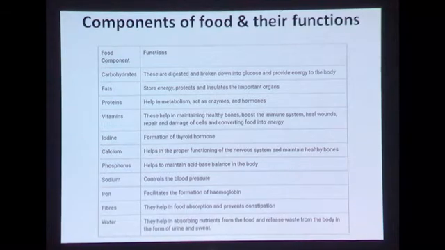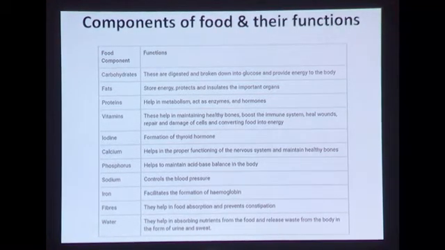Then we have phosphorus, which helps to maintain acid-base balance in the body. Then we have sodium, which helps to control the blood pressure. Then there is iron, which facilitates the formation of hemoglobin. And then we have fibers, they help in food absorption and prevent constipation. And of course the most important is water. It helps in absorbing nutrients from the food and releases waste from the body in the form of urine and sweat.